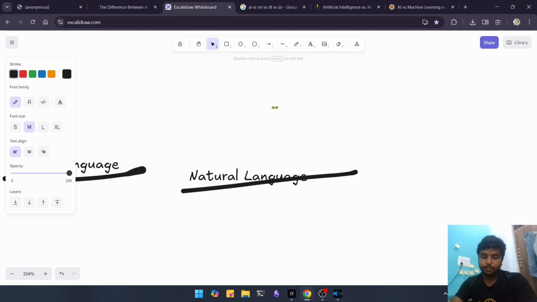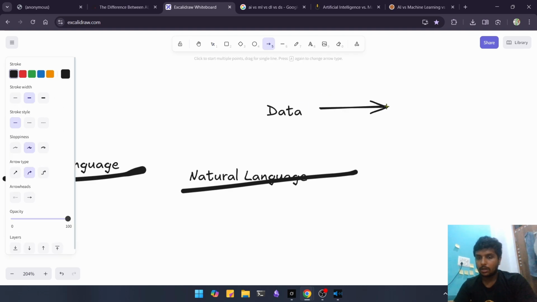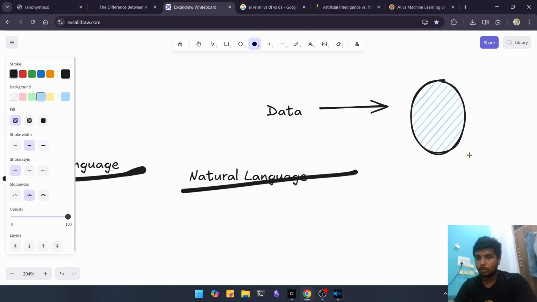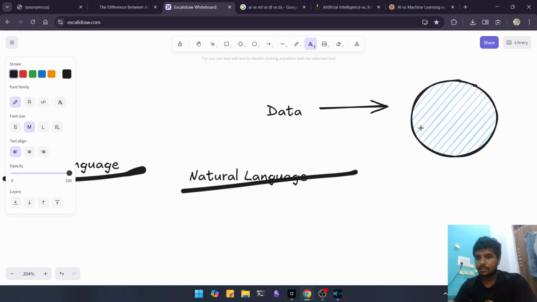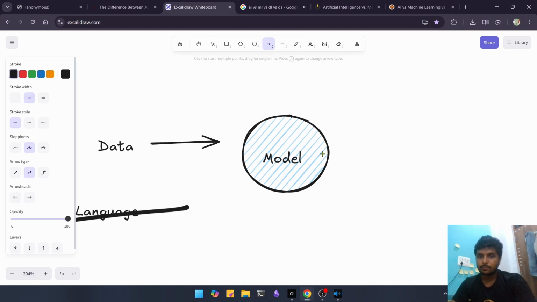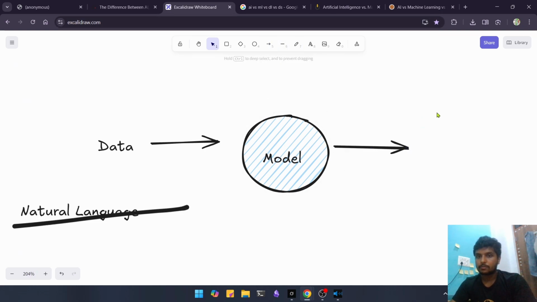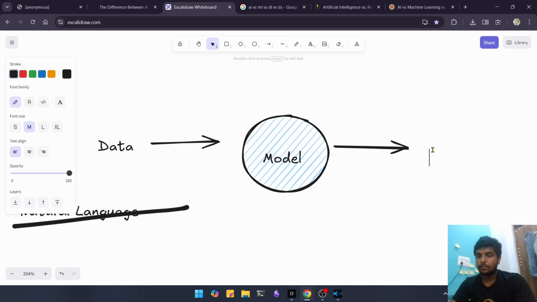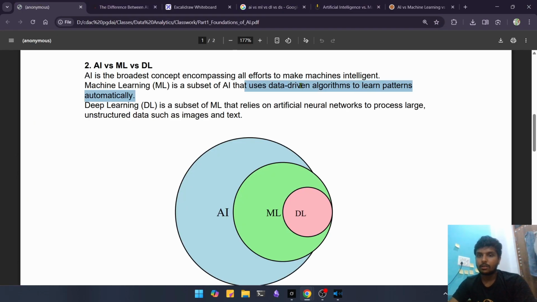If we give data to a machine learning model, so let's say this is our model, then what this model will give us is predictions, or we can say data points, which we want, right?